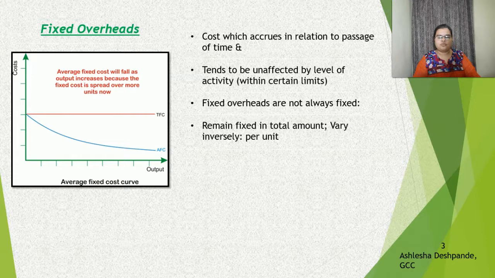However, when it comes to the amount per unit, fixed costs do vary and they vary inversely. That is, as you can see in the diagram over here, when the units of product are low, the average fixed cost is pretty much high. However, as the units start increasing one by one, the average fixed cost starts decreasing. As a result of which I said that fixed costs vary inversely when it comes to per unit costs.